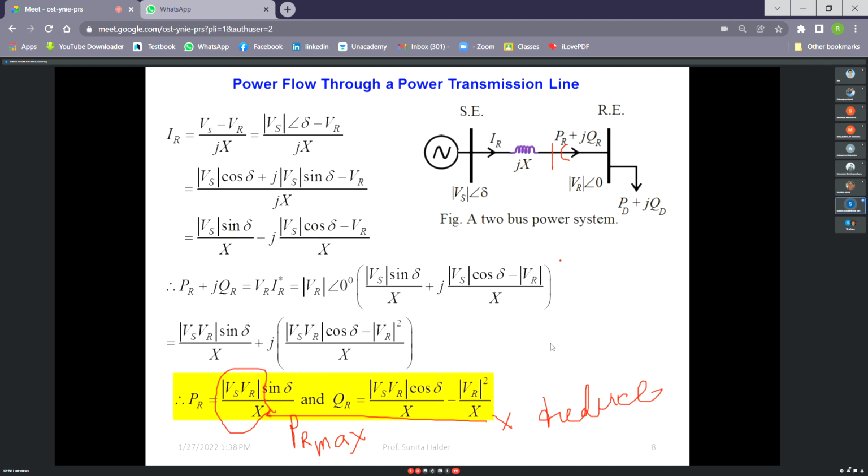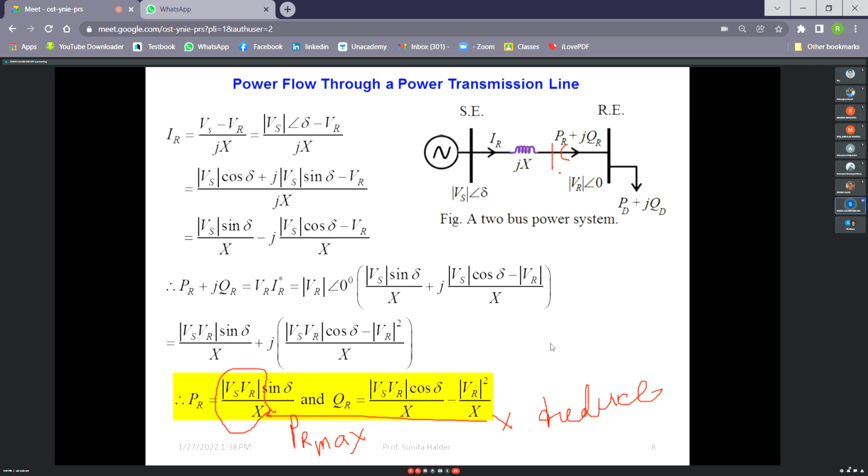At the same time, we are inserting a capacitor in series with the reactor in the transmission line. That's why it is called series compensation. What is the purpose? The main purpose is to increase the maximum active power transfer of the transmission line. So it is only possible if we insert a capacitor. It is never possible with the insertion of an inductor.